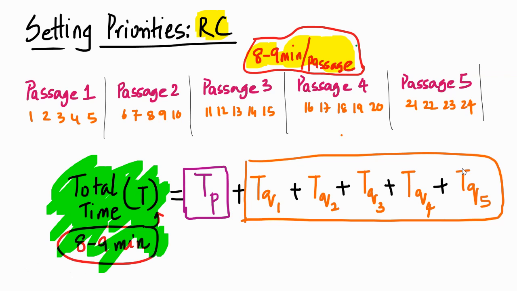The total time is 8 to 9 minutes. That is our goal. That does not necessarily mean that I'm going to sit and focus only on the reading part. There might be some of you who will take about 5 or 6 minutes to read a passage. That is largely because you're going back and reading the passage once again. You've not understood the sentences. You're focusing too much on a lot of things. That skill set you have to improve, right? So that's something we will figure out, and that is one priority that we must have.